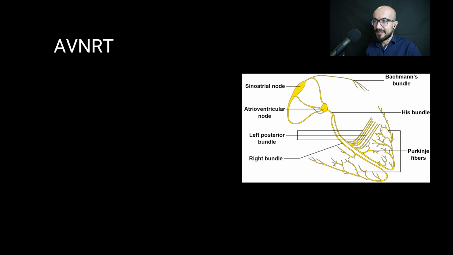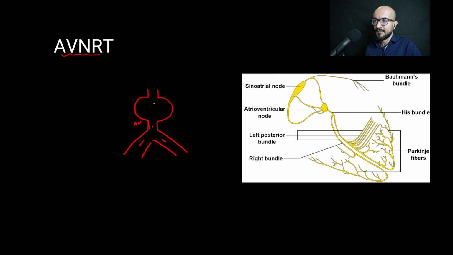Now let's talk about the AV nodal re-entry tachycardia. This is different from the AVRT. In this type, we don't have an accessory pathway, but it occurs within the AV node. So to understand this, we have to make the AV node a little bit bigger. So here we have the AV node, and below it we have the bundle of His and the bundle branches.